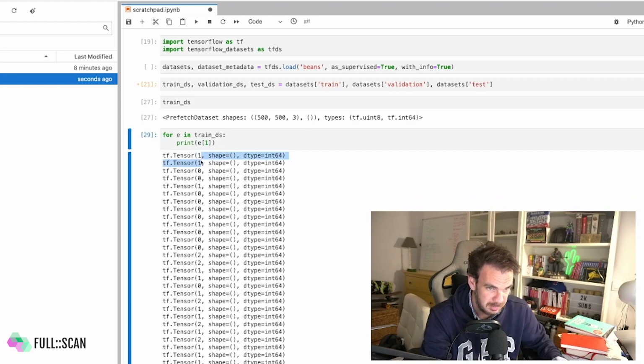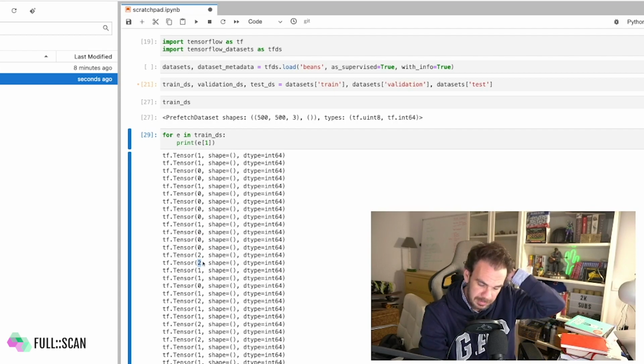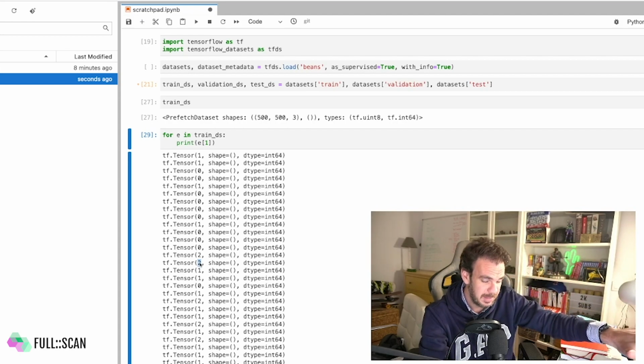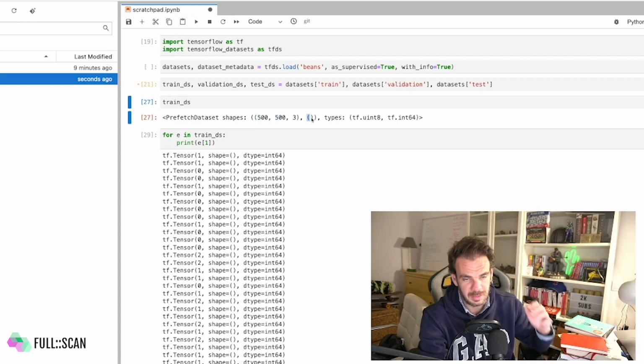All right, so you can see here the labels 1, 0, 2. Okay, so that gives me a hint that I may need to one-hot encode that. So we will need to rescale the image a little bit, since it's pretty big, and also one-hot encode the labels.